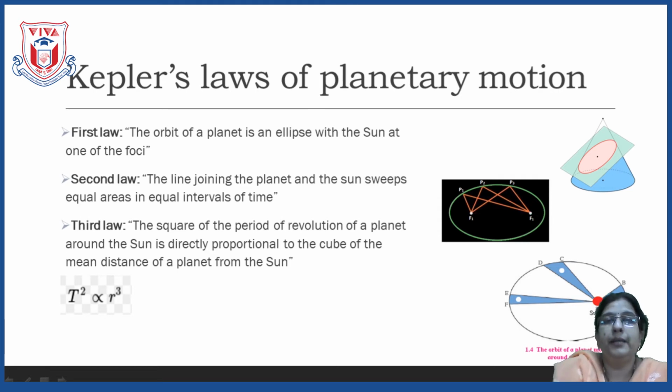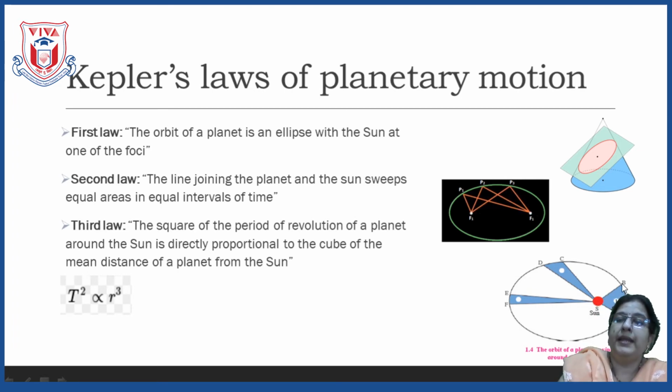What does this shaded portion indicate? It indicates that when the planet moves from A to B, it covers this much distance in the given 5 minutes. Let us see how much area it has covered. It has covered the area ASB. This much area the planet has covered in 5 minutes.